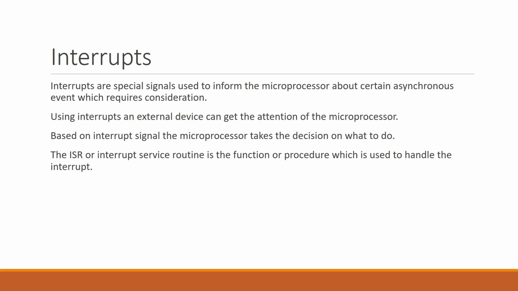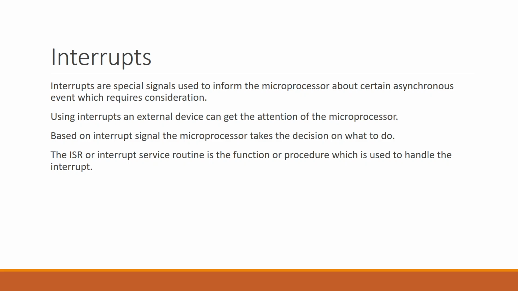With the help of interrupts, an external device can get the attention of the microprocessor. Suppose your microprocessor is doing some work and there are one, two or more input output devices or some external devices connected with the CPU. How does this CPU know that the device wants an interaction with the CPU? With the help of interrupts.